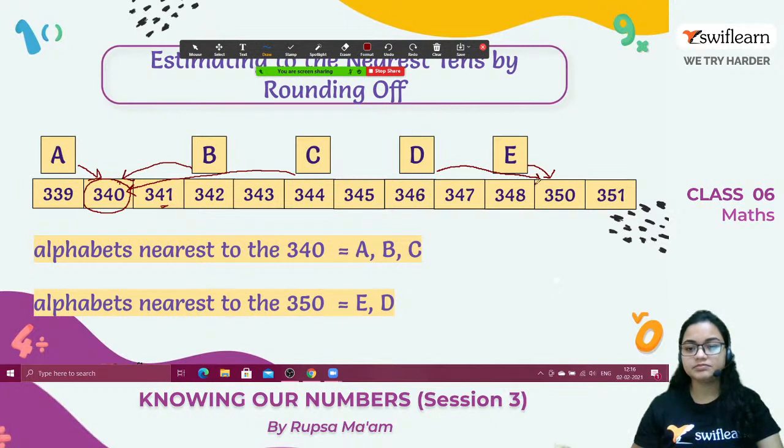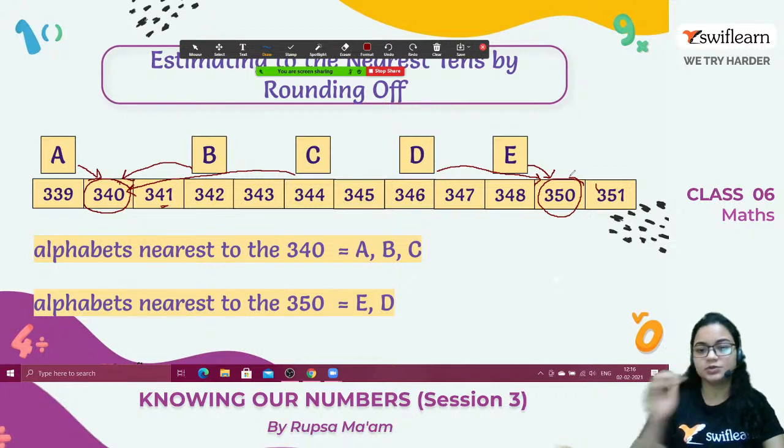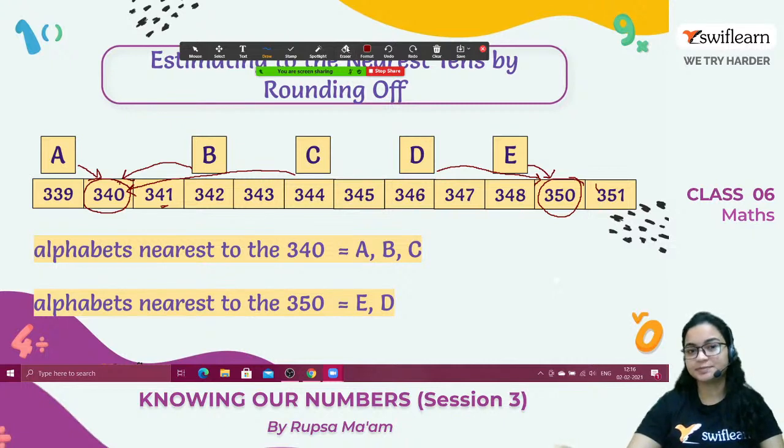Okay. Now these are given here. Now the thing is how we can say which one is nearest, which one is not nearest, how we can come to this conclusion. So we will learn this thing in this session basically. Alright. So let's see how we can find them out.